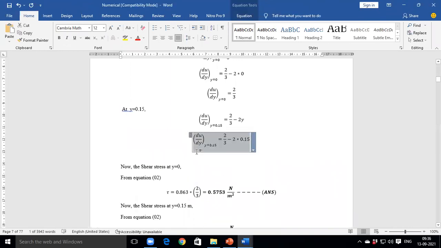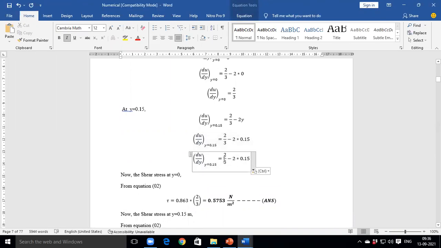You can do the calculation. Now it is more clear. What will be the value of du by dy at y is equal to 0.15?